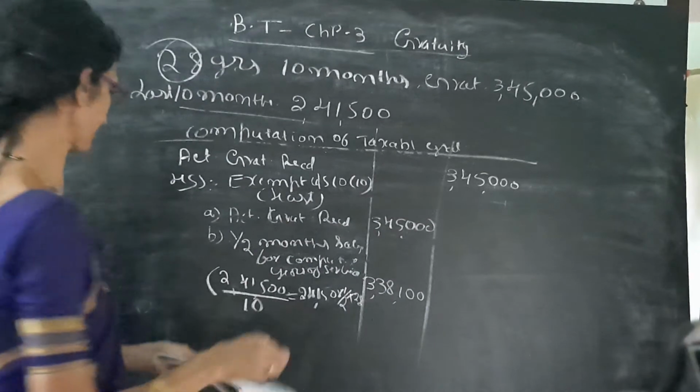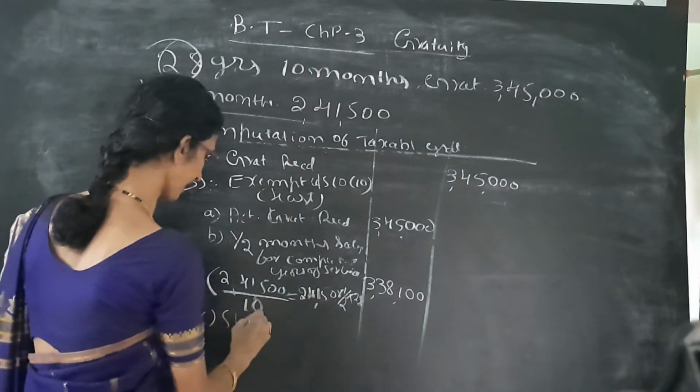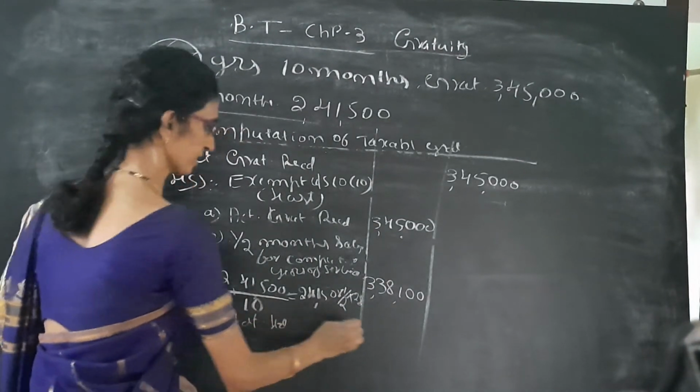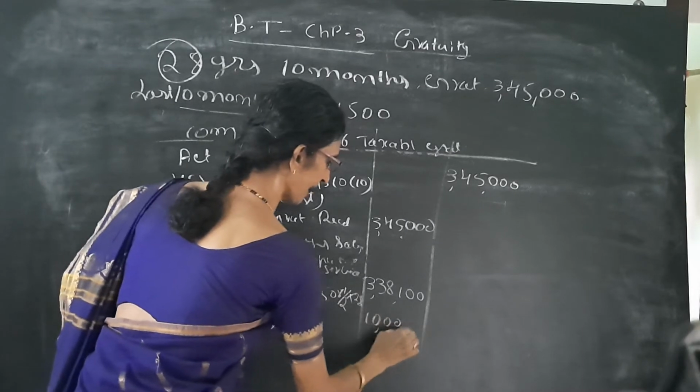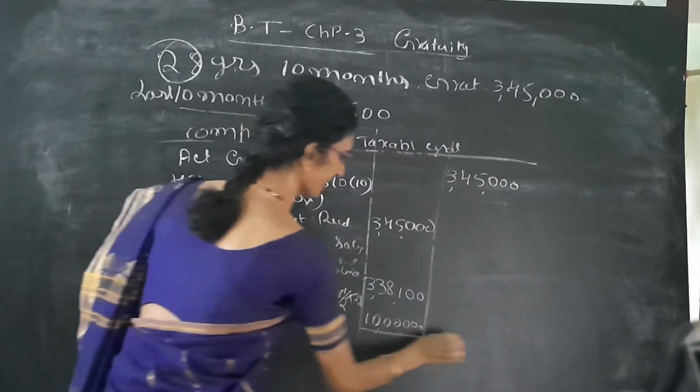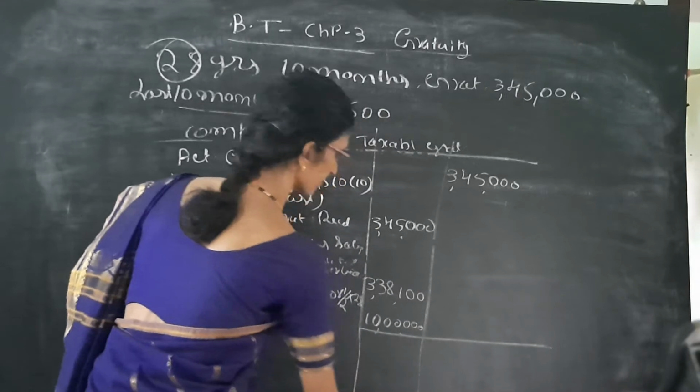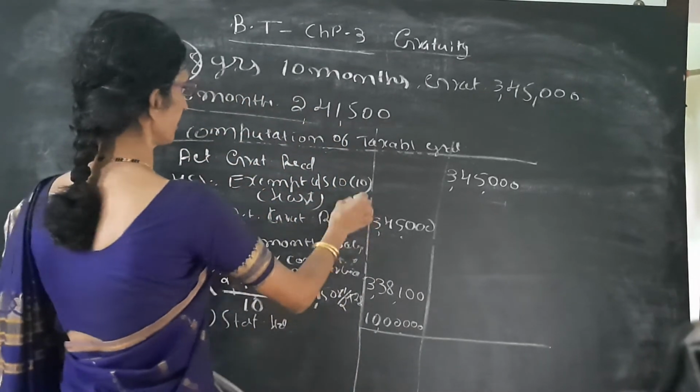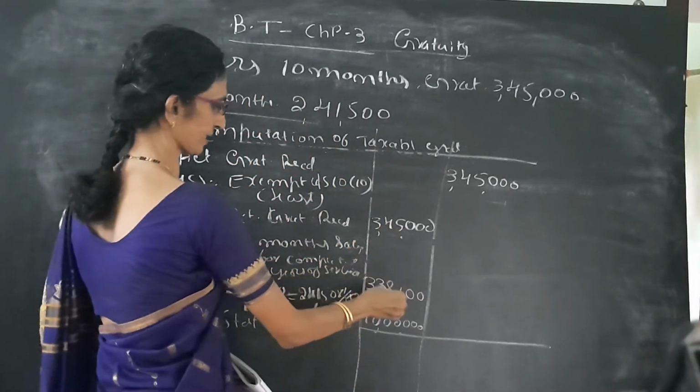3,38,100. Then C is statutory limit. So statutory limit is 10 lakh. So least of 3,45,000, 3,38,100, 10 lakh.